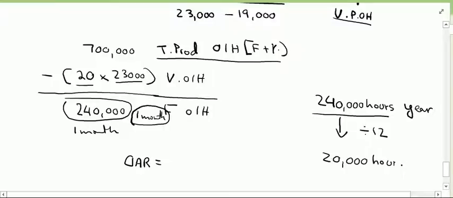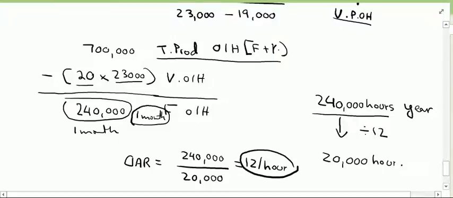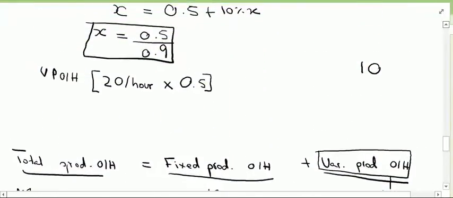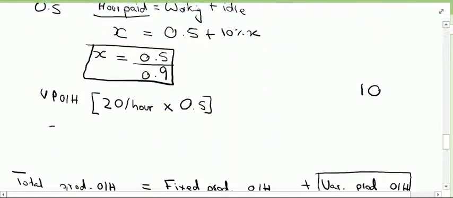Our overheads absorption rate would be 1 month's overheads, 240,000, divided by 1 month's hours, 20,000, which gives us rupees 12 per hour. We can use this absorption rate of fixed production overheads in our calculations. Our last cost would be fixed production overheads, which will be 12 multiplied by 0.5, equivalent to 6.